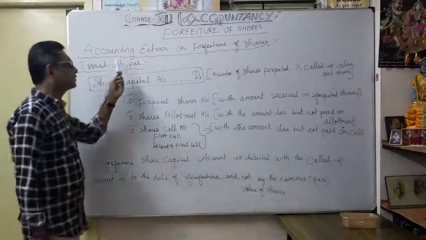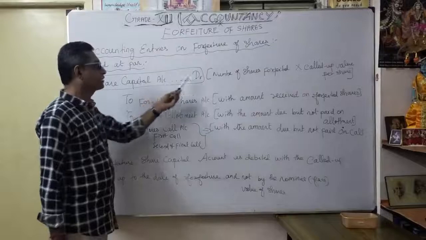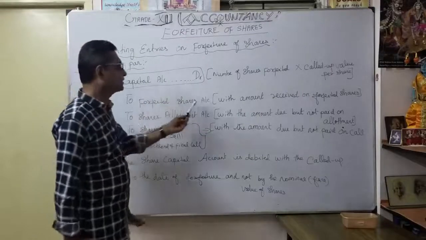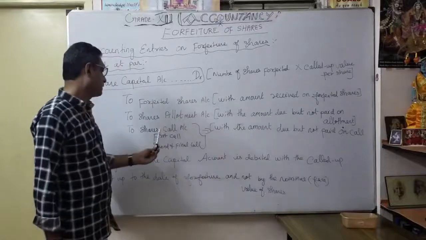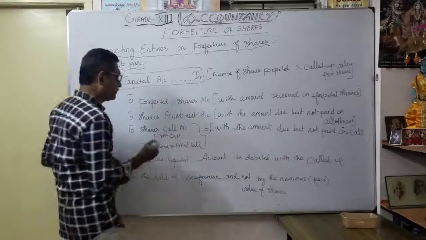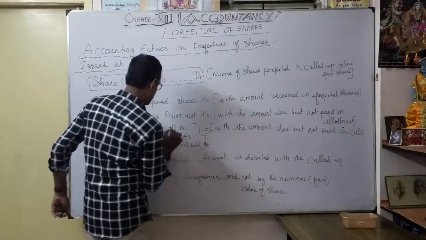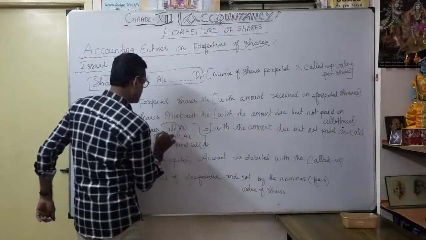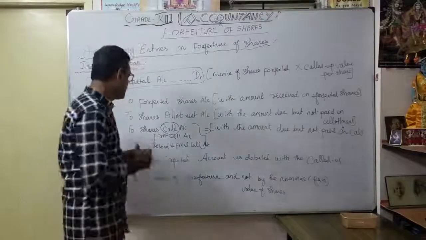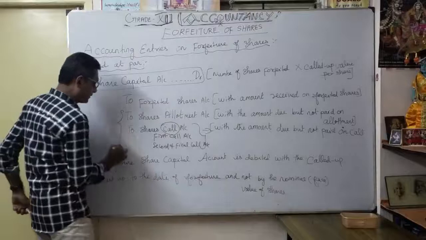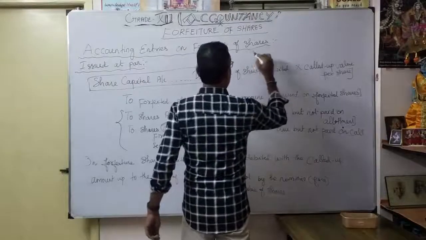According to the accounting entries on forfeiture of shares, you debit share capital account to forfeited shares account, to shares allotment account, to shares first call, or second and final call account. The call may be the first call or the second call. So these three are nothing but defaults. Correct?